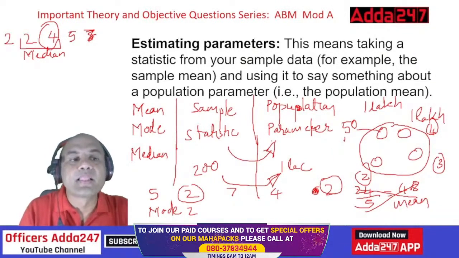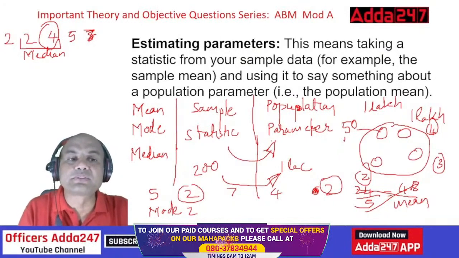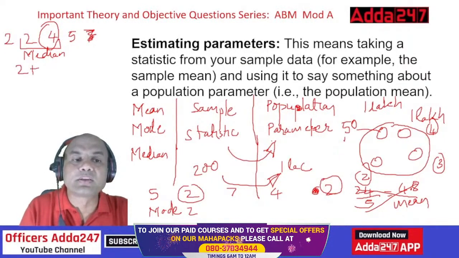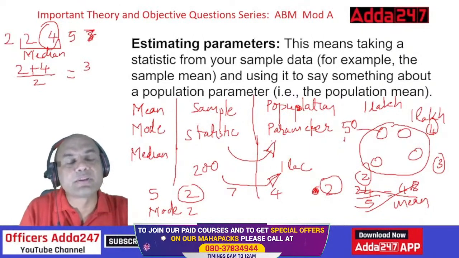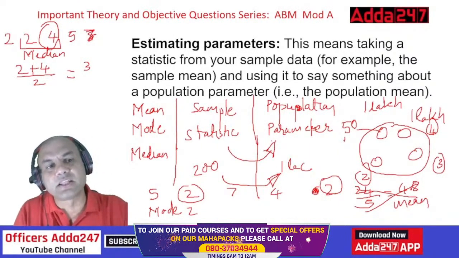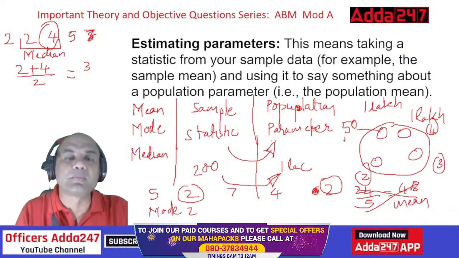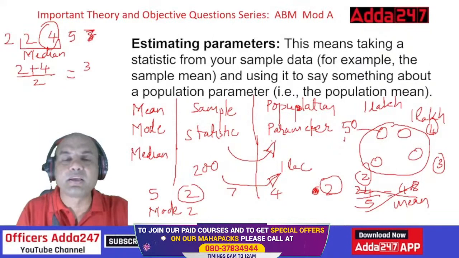What will I do? The central number means the center of the central numbers, which means again the mean of these two. So it is 2 plus 4 upon 2, that is equal to 6 upon 2, which is 3. So that will be the median. So if you have 4 elements or any even number of elements, then it will be the average of the middle 2 numbers. That is the basic definition of mean, mode and median.